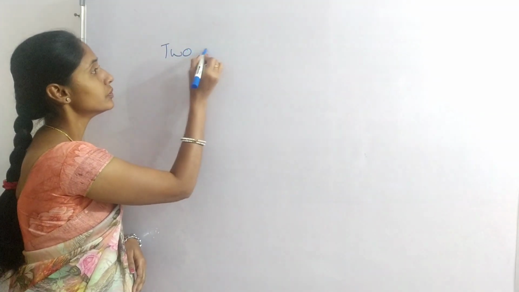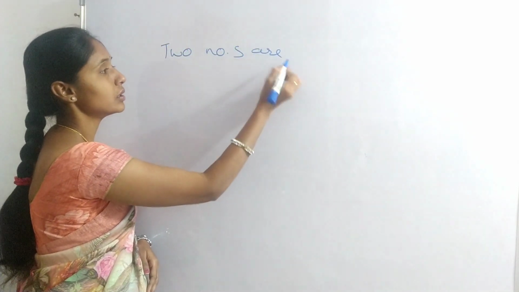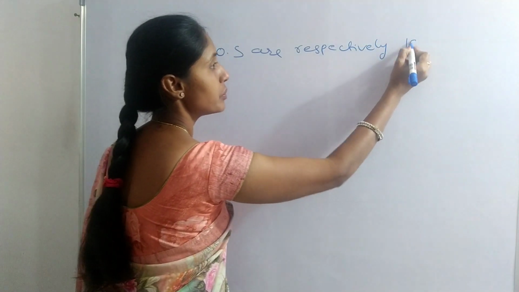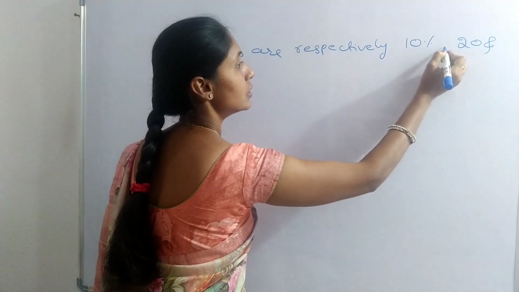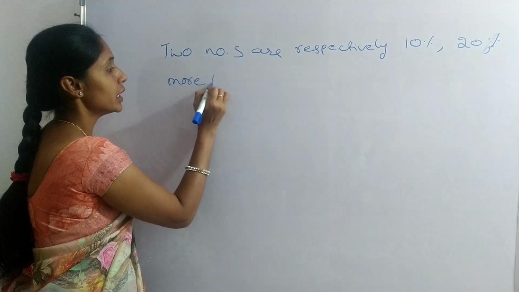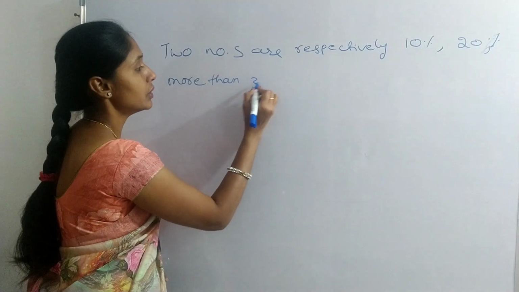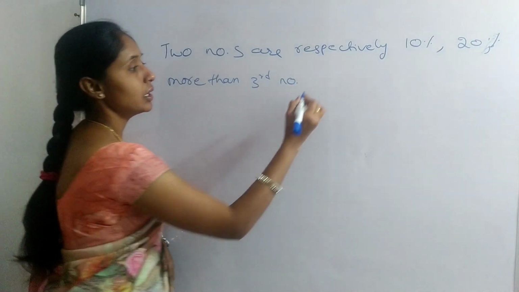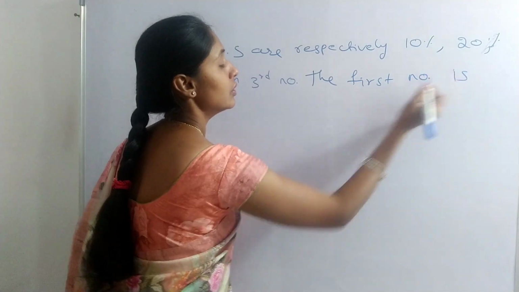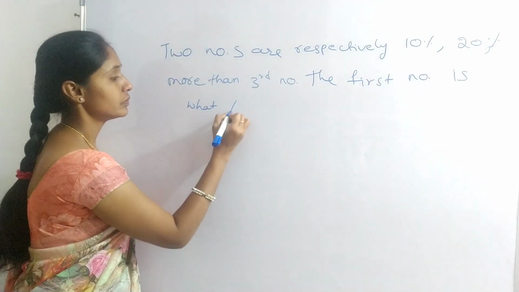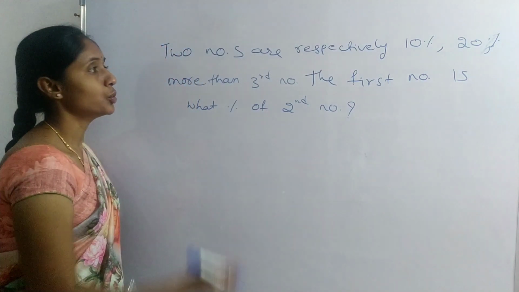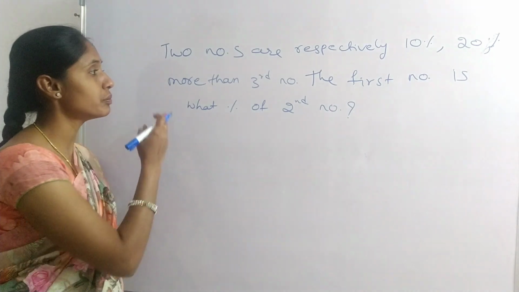Okay, next example. Two numbers are respectively 10% and 20% more than a third number.